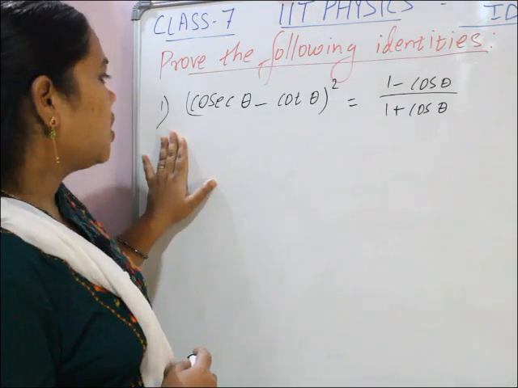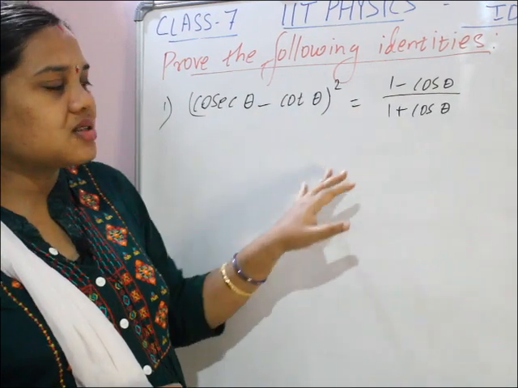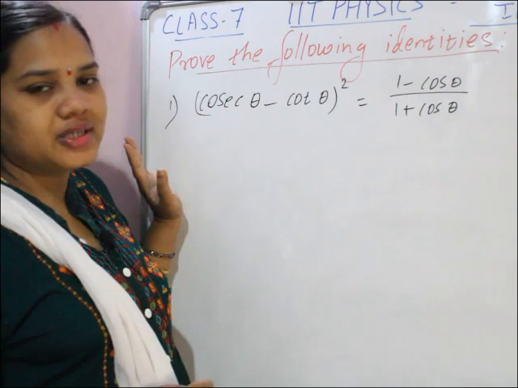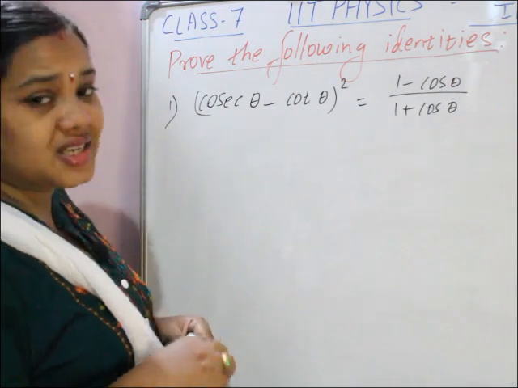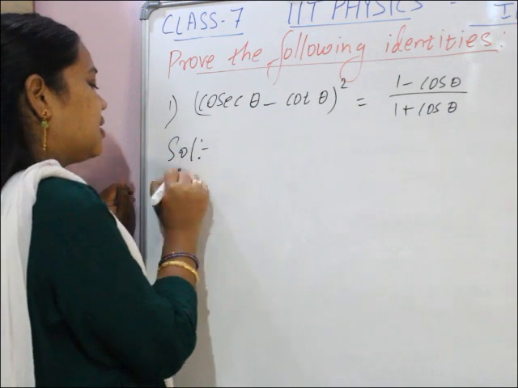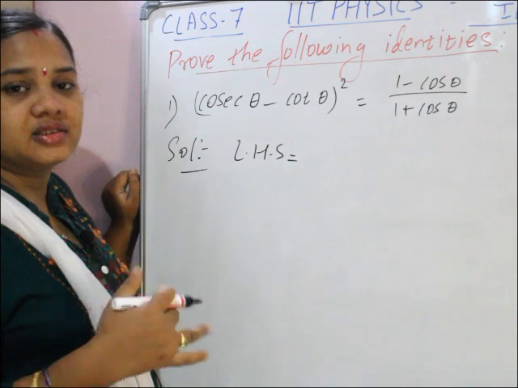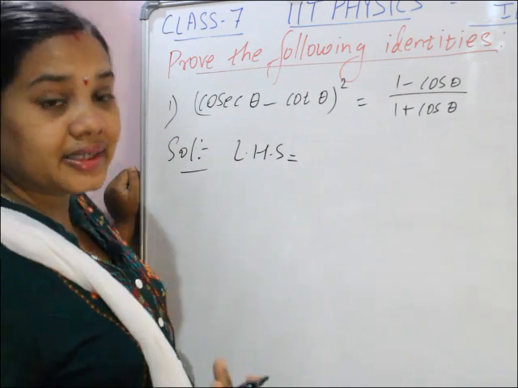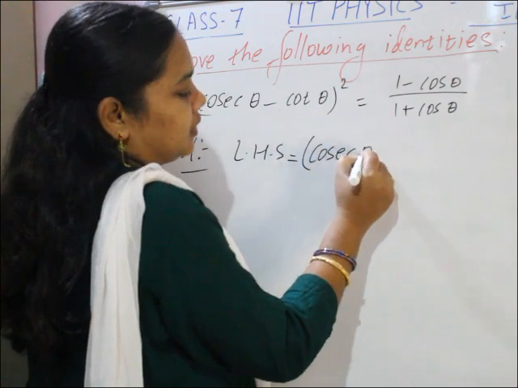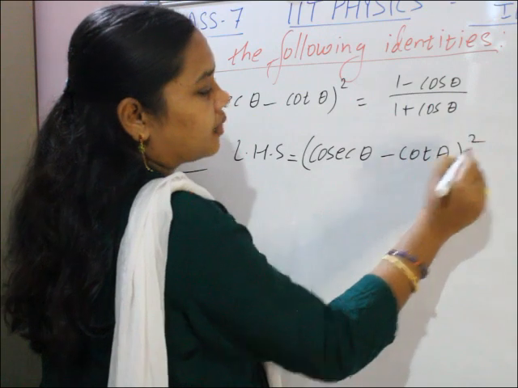First one is this: (cosec theta minus cot theta) whole square is equal to (1 minus cos theta) by (1 plus cos theta). You have to prove this one. We'll take the LHS, left hand side, and solve it and check whether we get the RHS. So what is LHS? Cosec theta minus cot theta whole square.